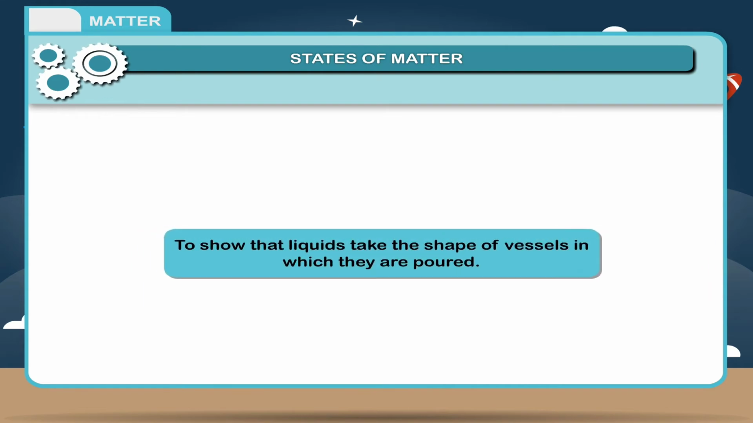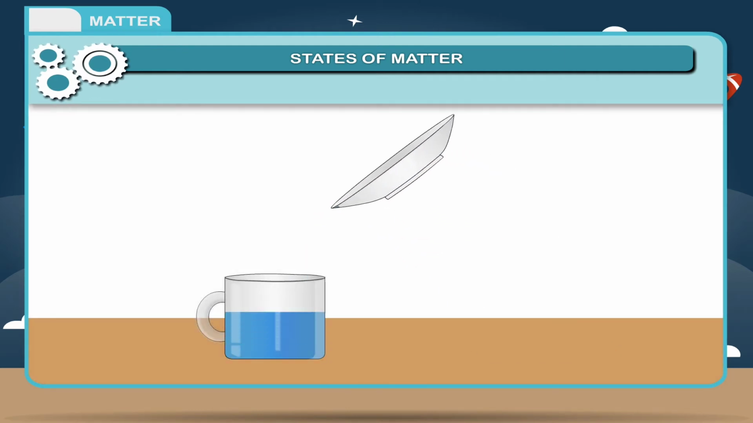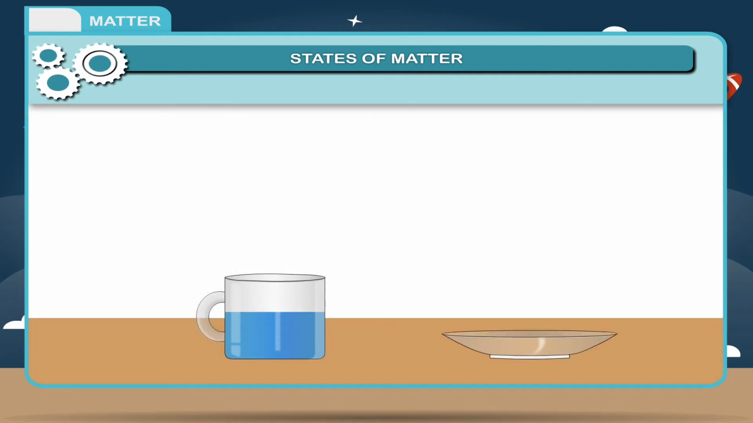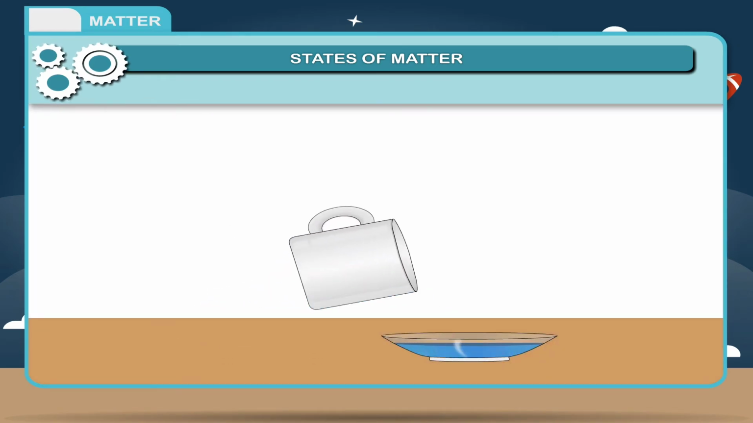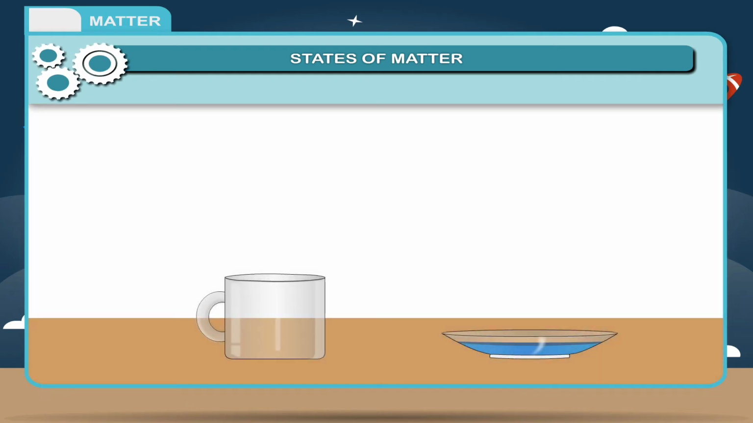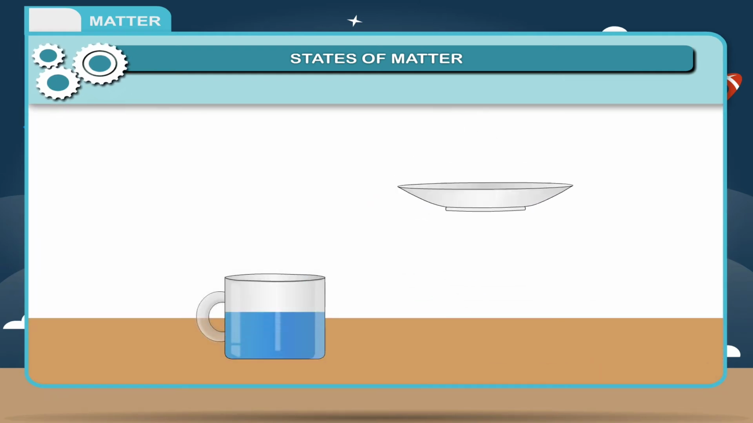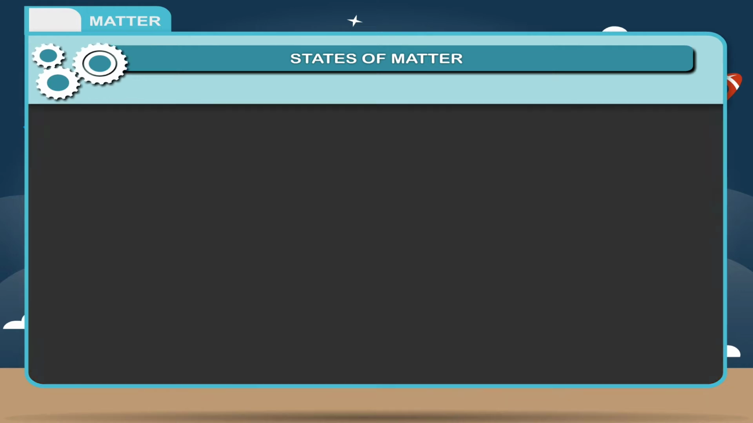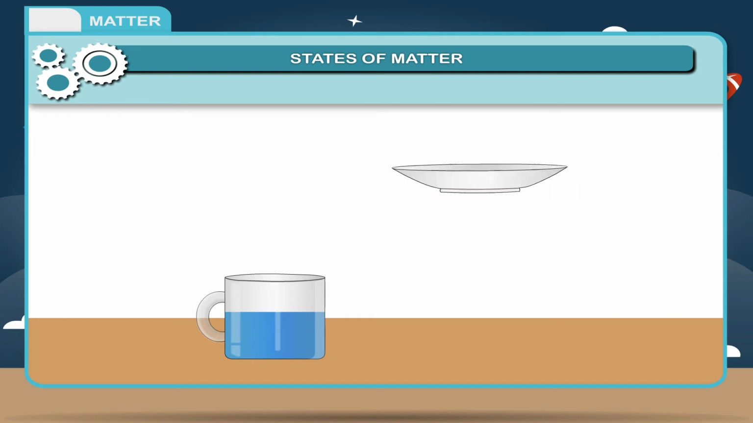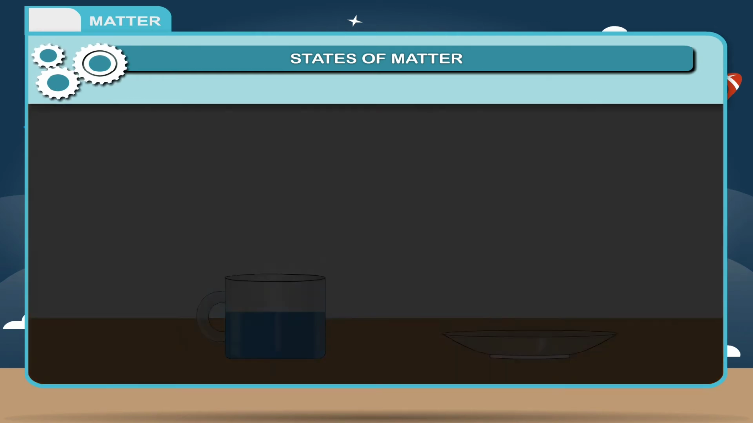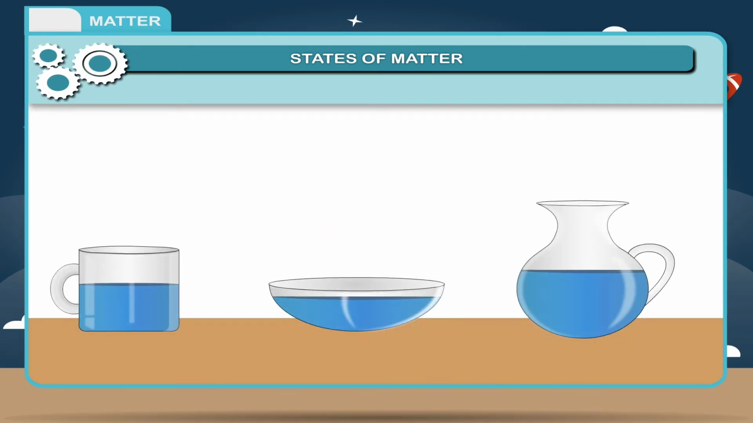Activity. To show that liquids take the shape of vessels in which they are poured. Take a coffee mug and fill it with water. It takes the shape of coffee mug. Now transfer the water from coffee mug to round deep plate. Again, pour the water to a cup, it takes the shape accordingly. Observation: water takes the shape of container when it is poured into it. Result: liquids do not have definite shape.